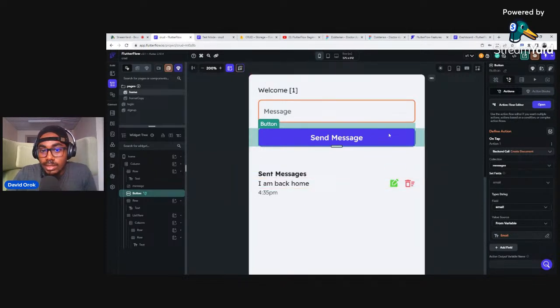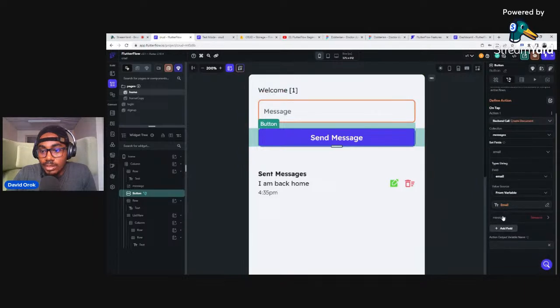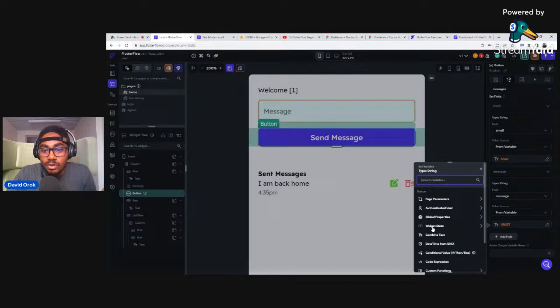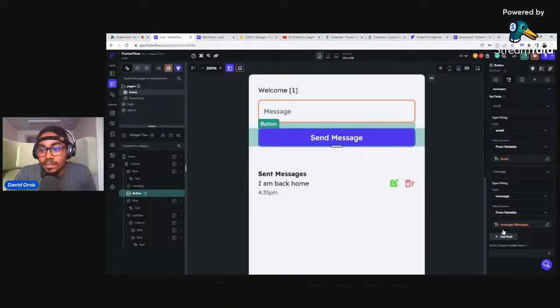Okay, so the next thing we need to do is let's add another field, and this is going to be the message. So I'm going to change this from specific value to from variable, because we want to be able to put the message, the content of the message, from a variable. And what variable is that? It's a variable in the widget state. All the things that we do here are widgets. So I'll click on it and you see the message widget. So I put it here.